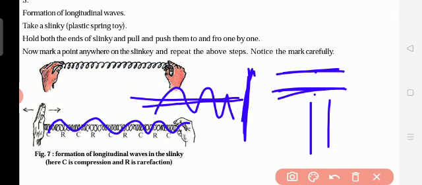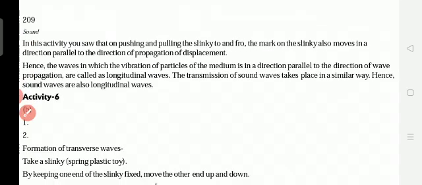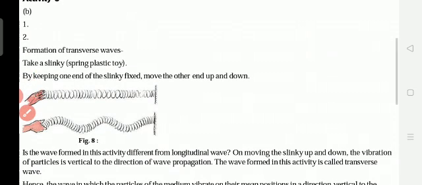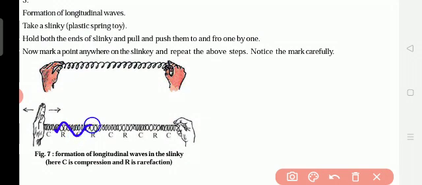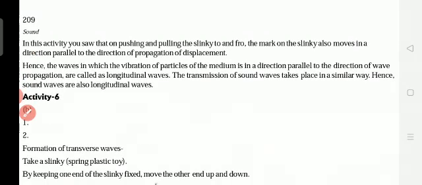So longitudinal waves are parallel to the direction of the wave. Longitudinal waves means the waves are like this. The waves are parallel to the direction of the sound, so it is called a longitudinal wave.